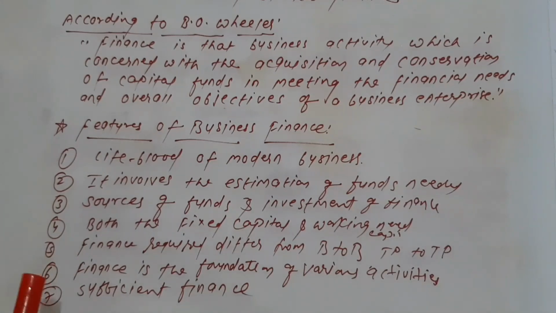Finance is the foundation of various activities like purchasing, manufacturing, that is production, and marketing. These are some activities which need finance. Sufficient finance is very much important.